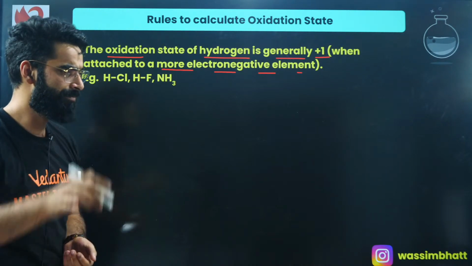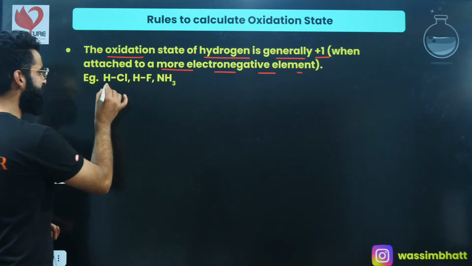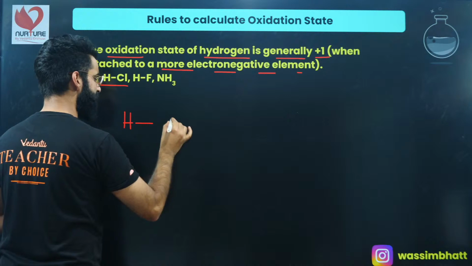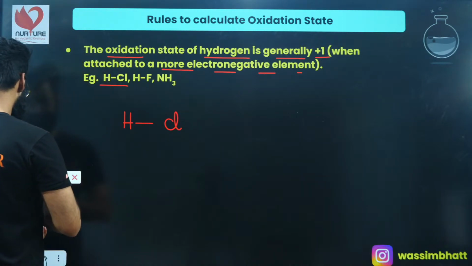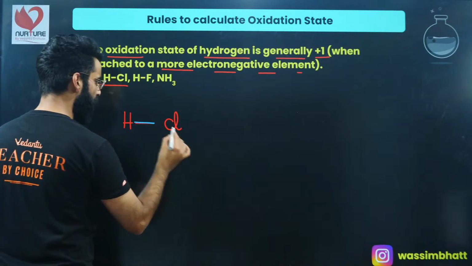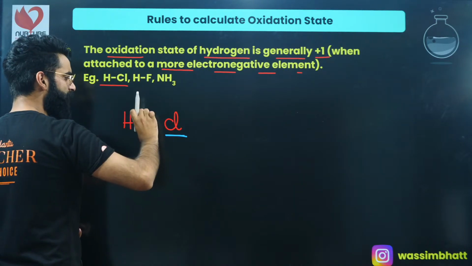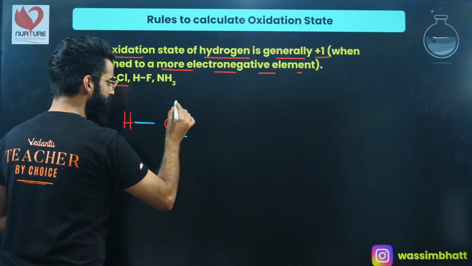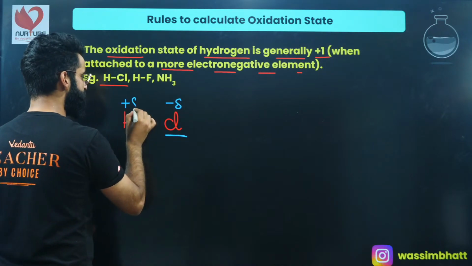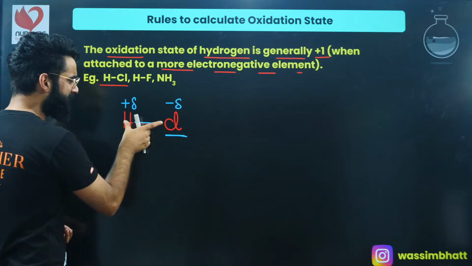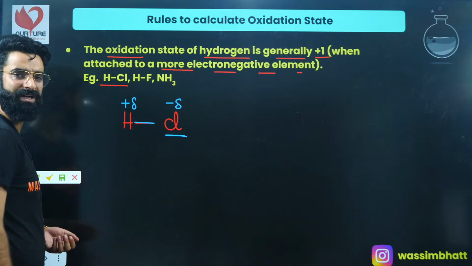See exactly how it's going to be +1. Let me take the case of HCl. Chlorine being more electronegative, the bond pair of electrons will be shifted towards chlorine, due to which chlorine gets delta negative and hydrogen gets delta positive. Are these real charges or virtual charges? These are virtual charges right now.